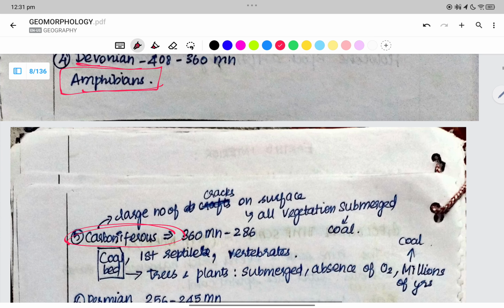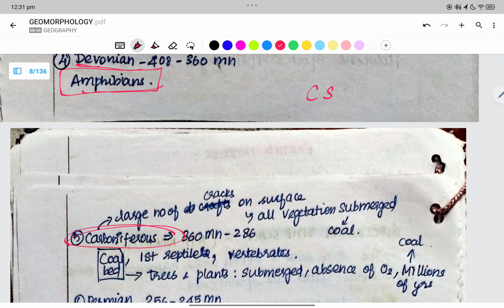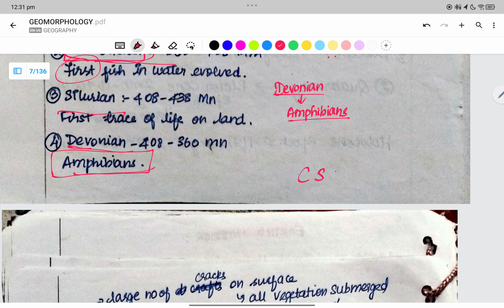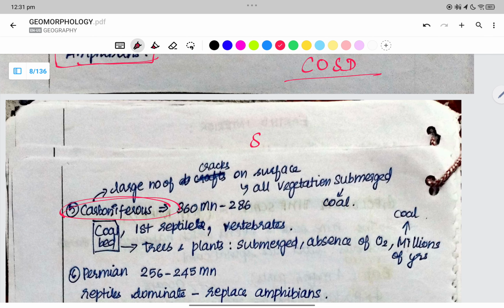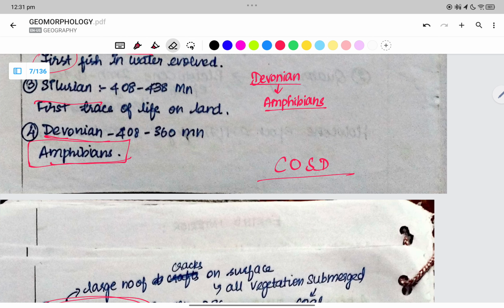Cambrian, Ordovician, Silurian, Devonian. Cambrian, Ordovician, and Silurian is terrestrial. Devonian is amphibians. Ordovician is related to fish. Cambrian is climate change. Silurian is related to life on land.